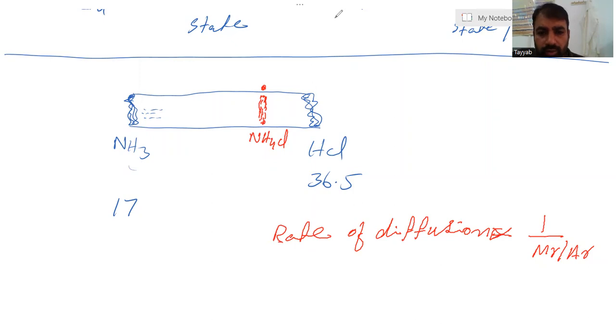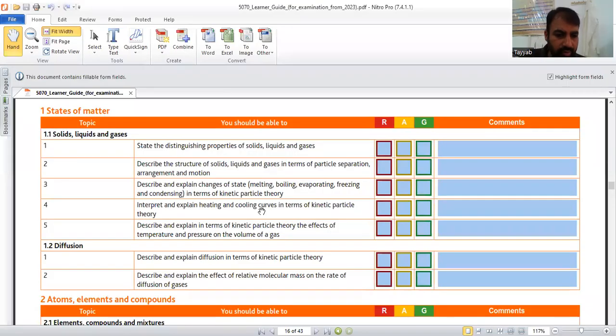Okay, again, we move towards the checklist. We are clear with the states of matter. If you have any questions, you can text me, you can message me, and I can explain it again. Next chapter is atoms, elements, and compounds. This we will explain in the next video. Hope you are clear with the previous one.